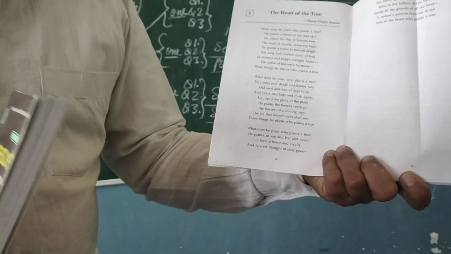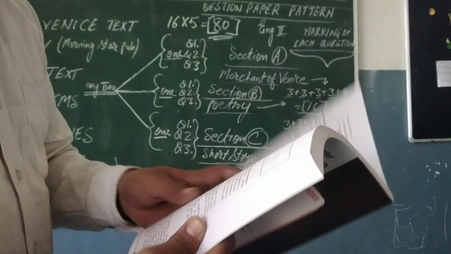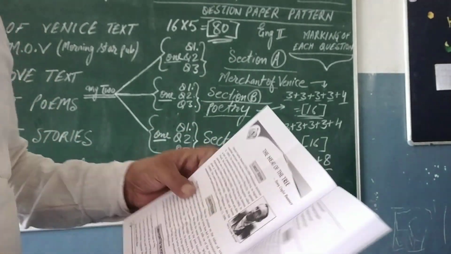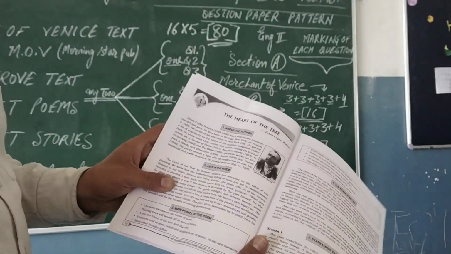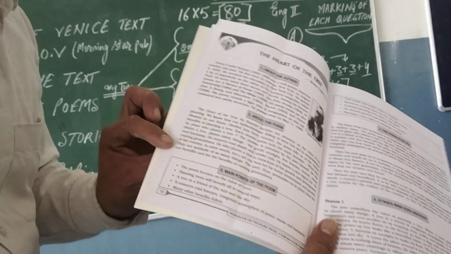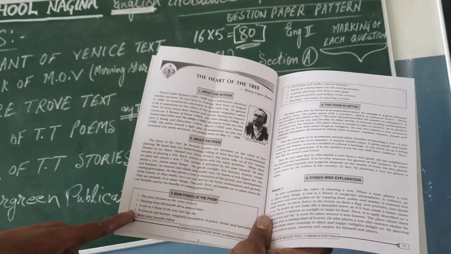For going through this poem, we have just gone through the first stanza. I will open now the explanation of this first stanza. Lesson 1, we have the heart of the tree. This we have to read about the main points of the poem. The poem focuses on the value of the trees. Planting trees will benefit us in several ways.